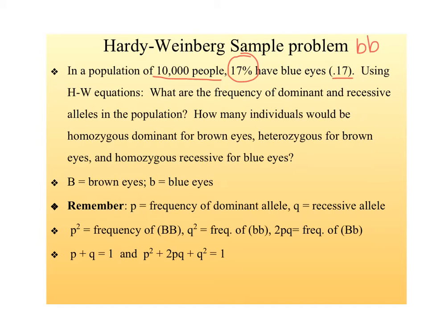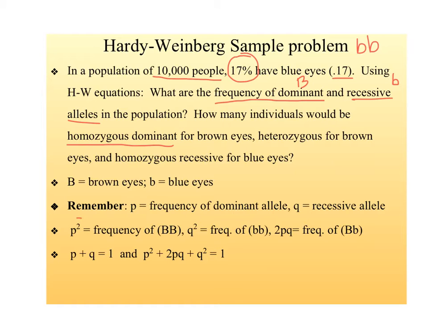So we're going to figure out the frequency of the dominant allele. What's the percentage of big B's in the population, just the allele? What's the frequency of the recessive alleles in the population? So what percentage of the gene pool is the little b? How many individuals would be homozygous dominant?